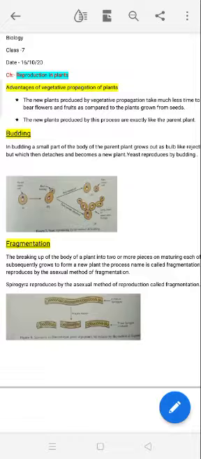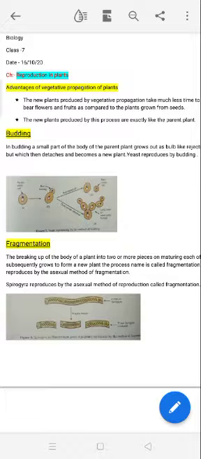Firstly, vegetative propagation is done in plants where new plants can be grown without seeds, from plant body parts other than the seeds. So what are the advantages of vegetative propagation? The new plants produced by this vegetative propagation take much less time.